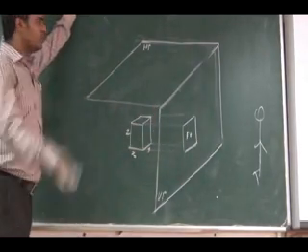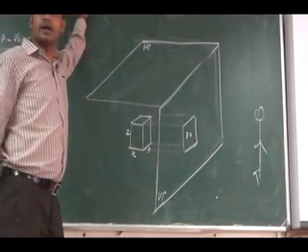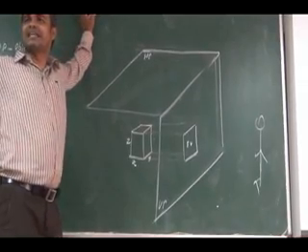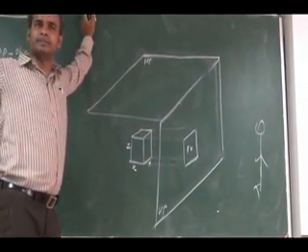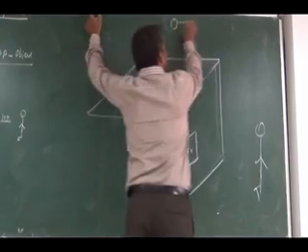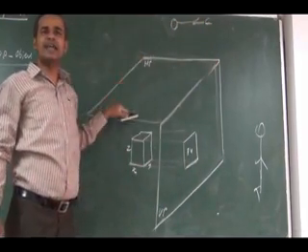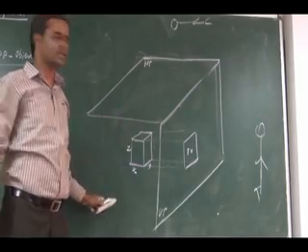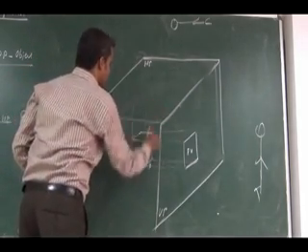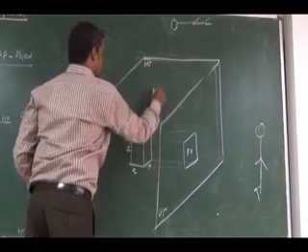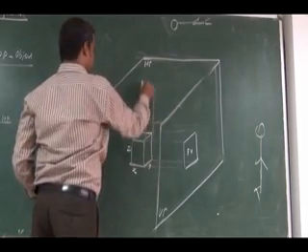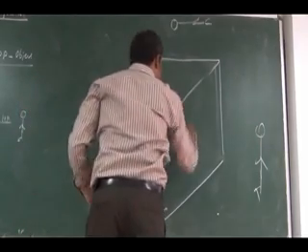Similarly, for a top view, without violating the setup, where should be the observer? He should be on the top, looking at the object. So observer is first, then I have a plane, then I have the object. The projection I can obtain.